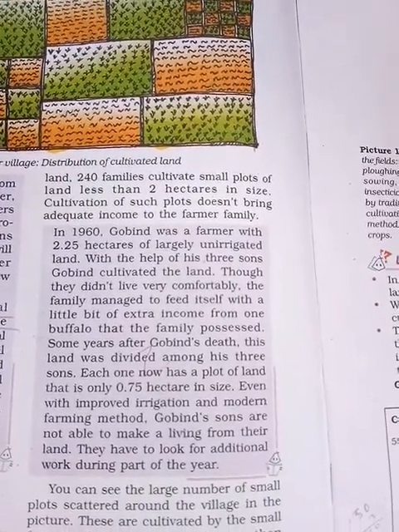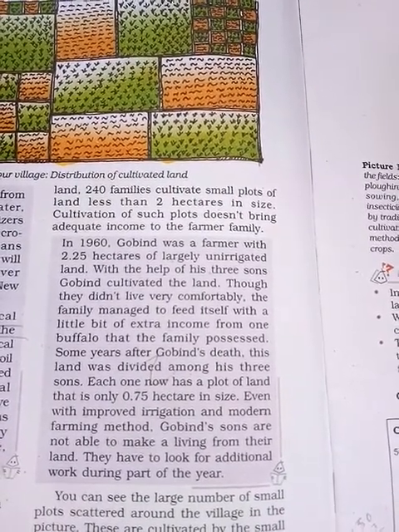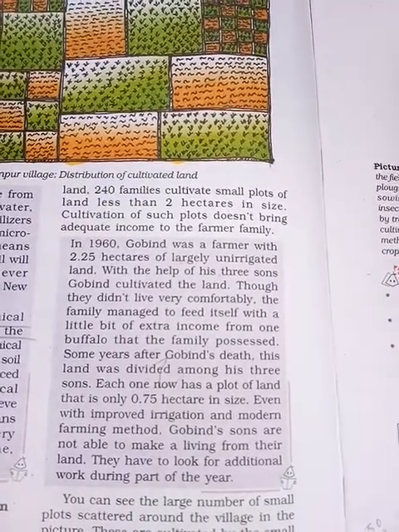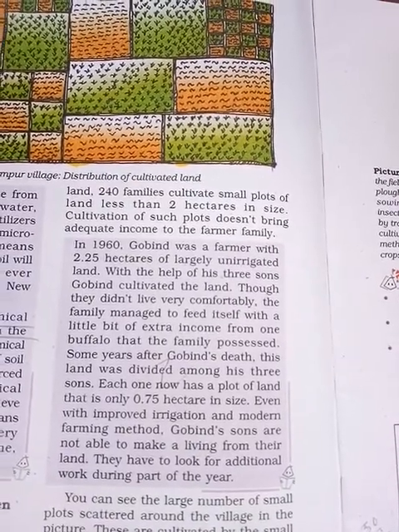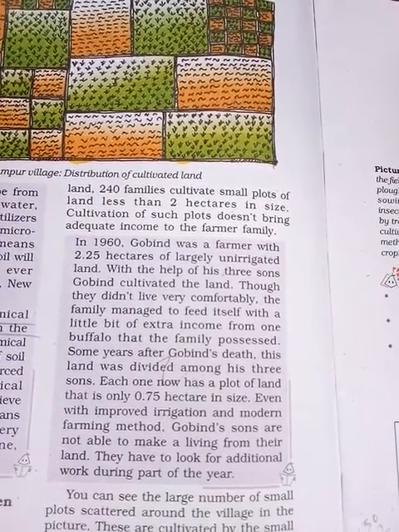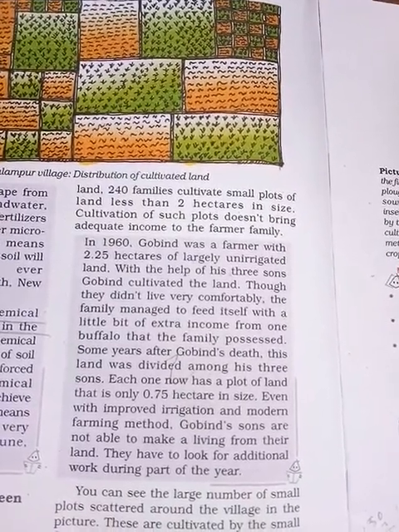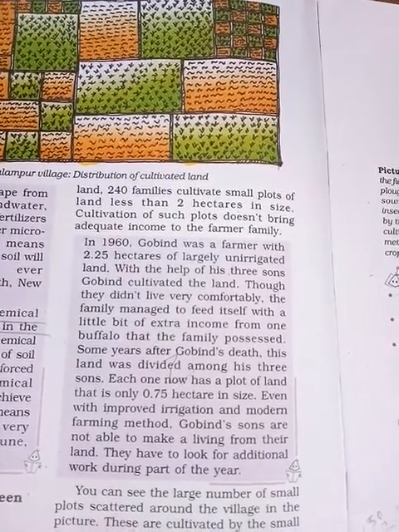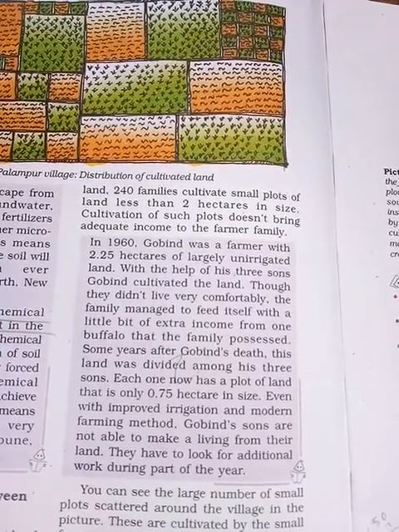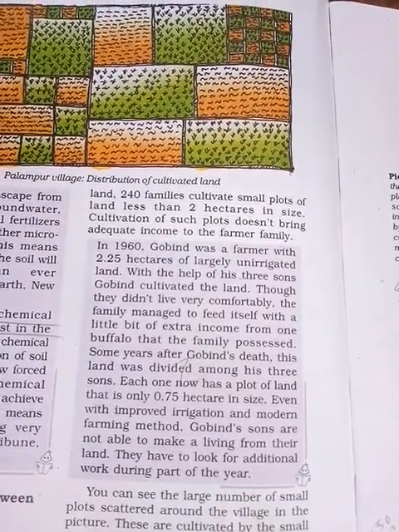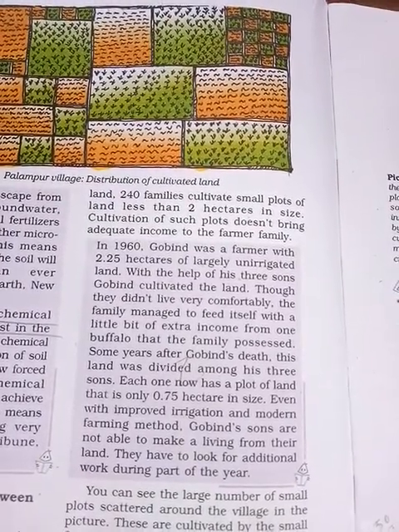That means in this story, in the 1960s, Gobind was a farmer with 2.25 hectares of land and 3 sons. Anyhow he managed. He didn't hire any labor; all the family members were engaged in their farm. Still they did not have sufficient produce from agriculture, and they had to do some extra work. They also had a buffalo, and from it they earned some extra income by selling milk or something like that.